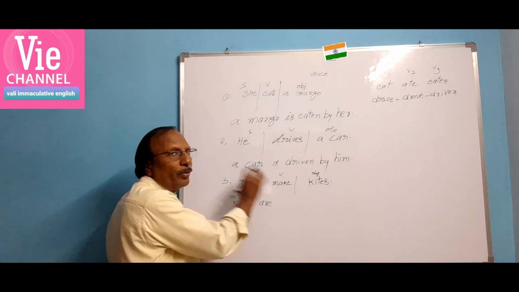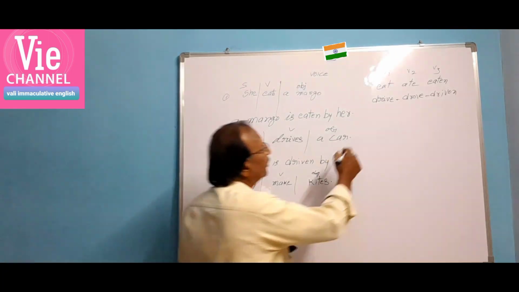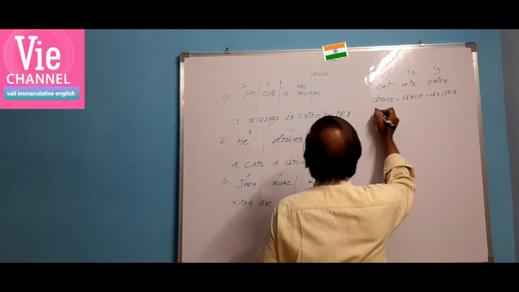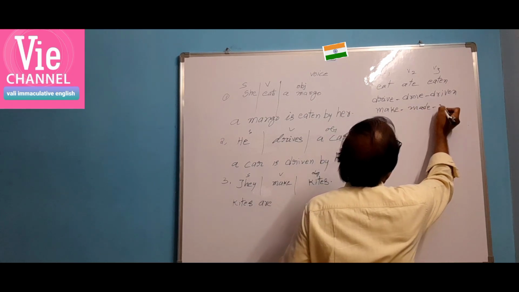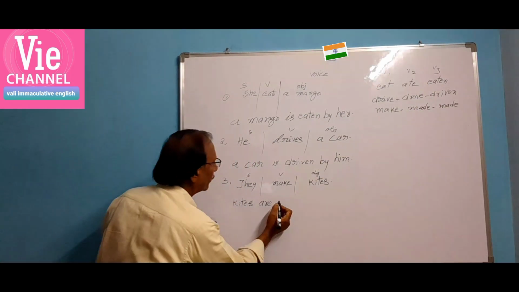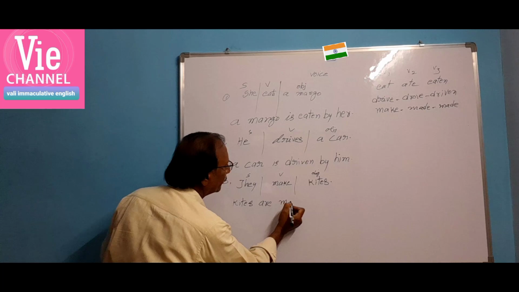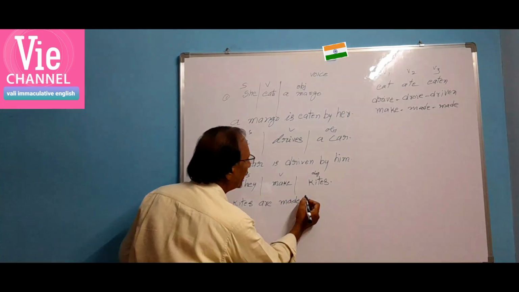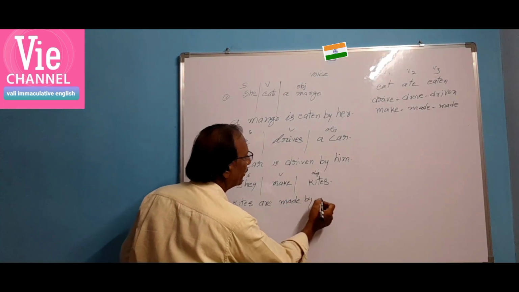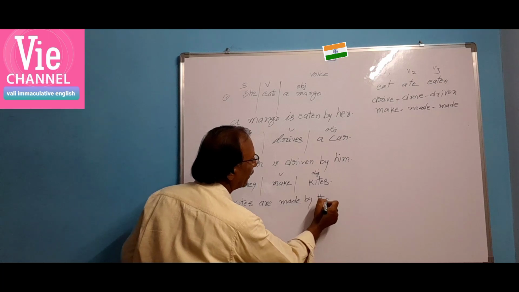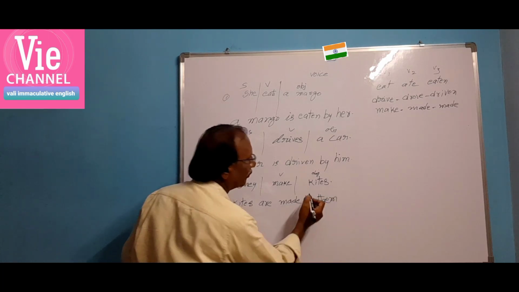Next, make is V1. What is V3 here? Make, made, made. V3 is made. Kites are made. And then the by form comes here. Kites are made by them. They is changing to them. Kites are made by them.